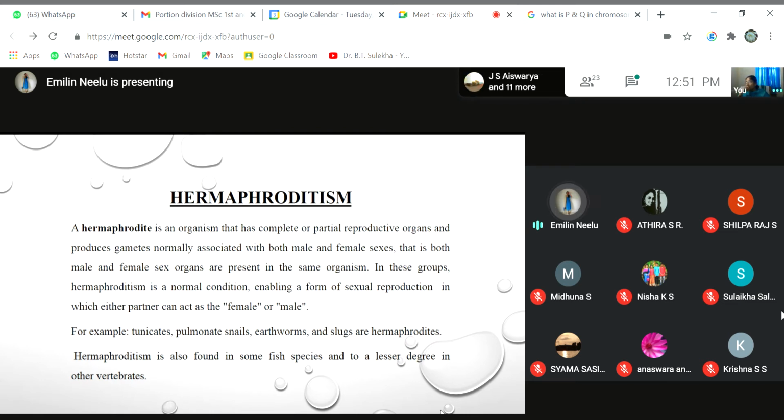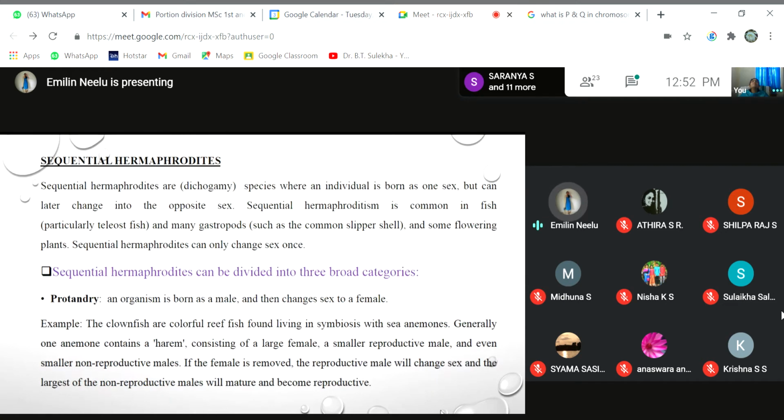This phenomenon is seen in many organisms such as earthworms, slugs, tunicates, etc. It has also been found in some species of fishes and also in some vertebrate groups. So, a hermaphrodite is an organism which has both male and female reproductive organs present in the same organism. Now let's discuss some of the categories of hermaphrodites. First one is sequential hermaphrodites.